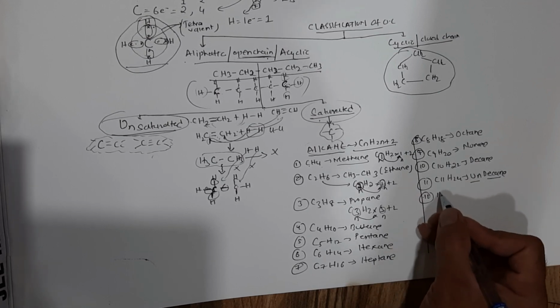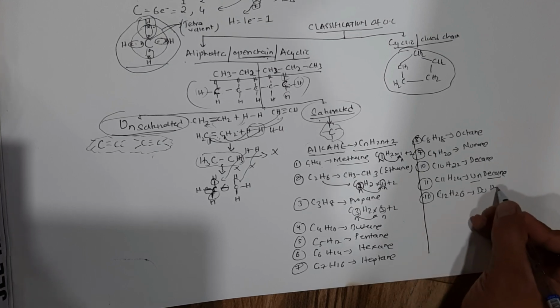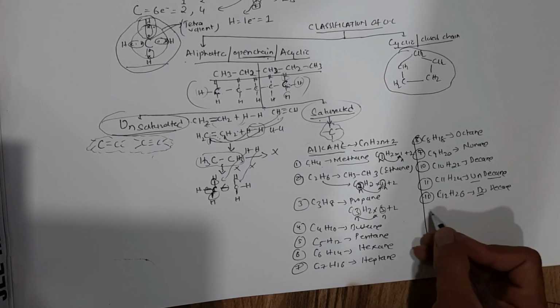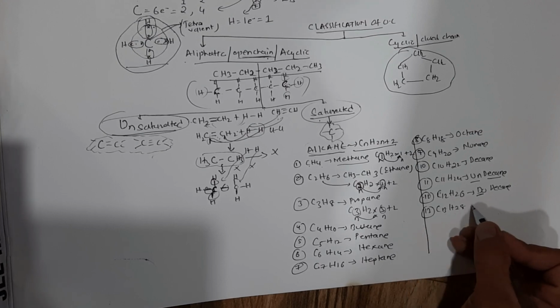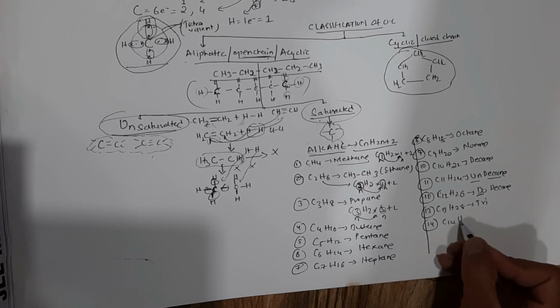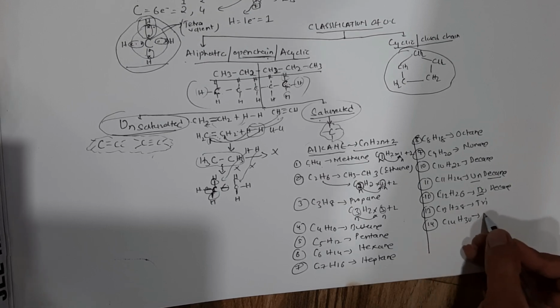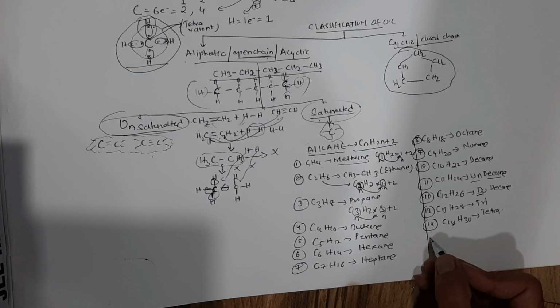Then molecule number 12, C12H26, dodecane. Do means 2. Then molecule number 13, C13H28, tridecane. C14H30, tetradecane. Tetra means 4 and decane means 10, so it becomes 14.